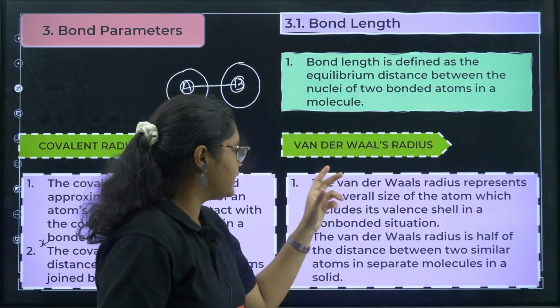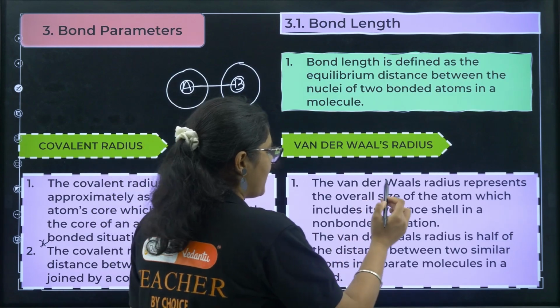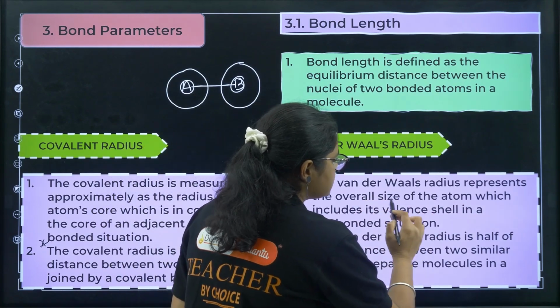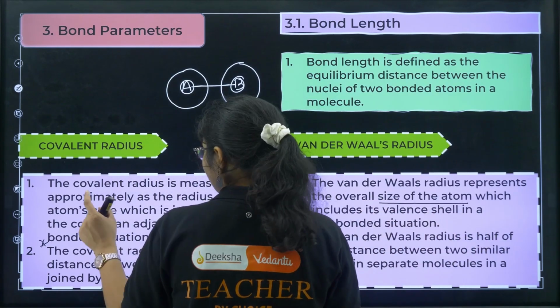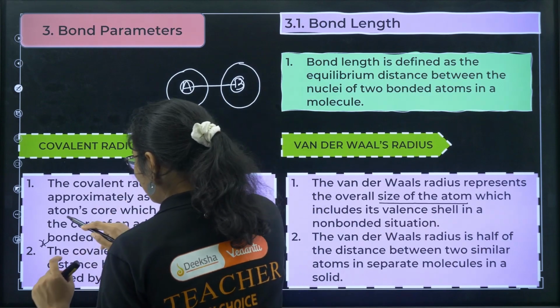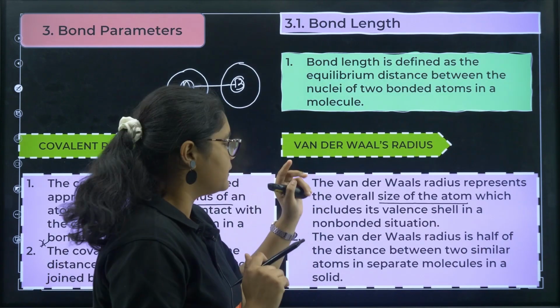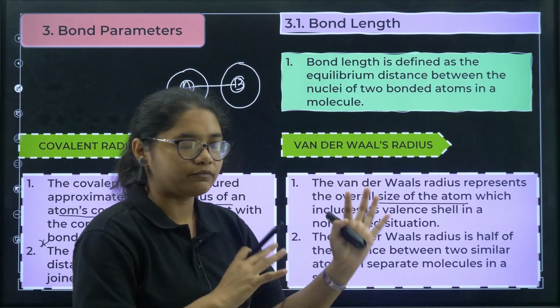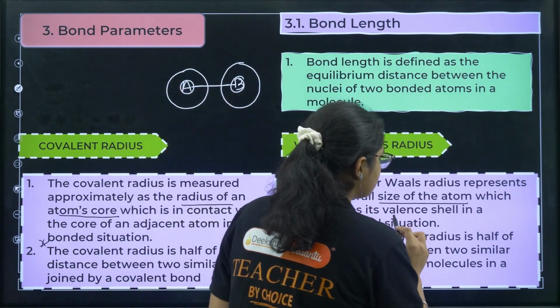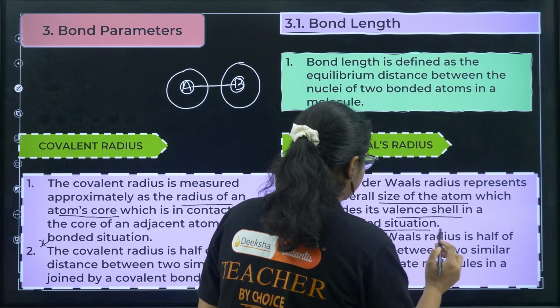Now what is van der Waals radius? Van der Waals radius represents the overall size of the atom. What is covalent radius? It is the radius of an atom's core, just the atom's core. But van der Waals radius tells you the overall size of the atom, which includes its valence shell in a non-bonded situation.